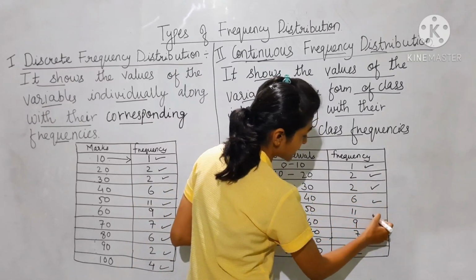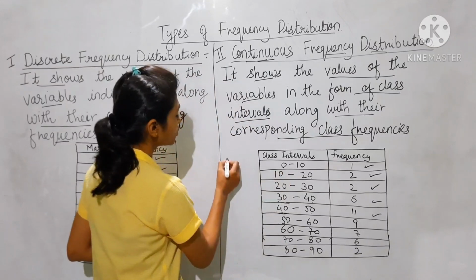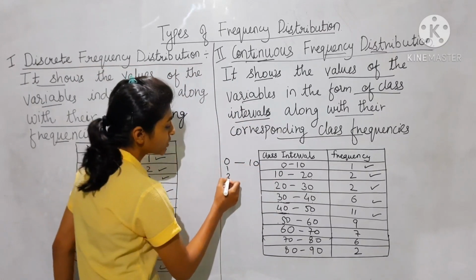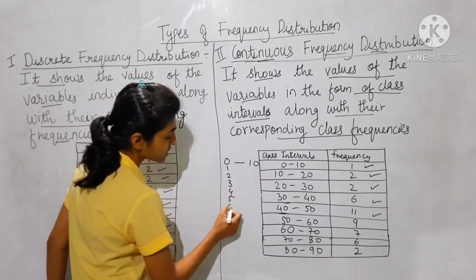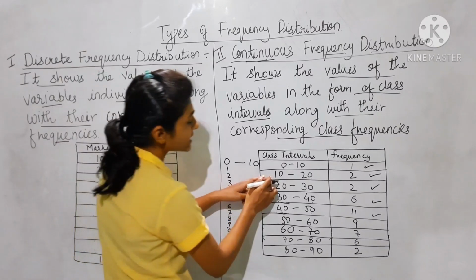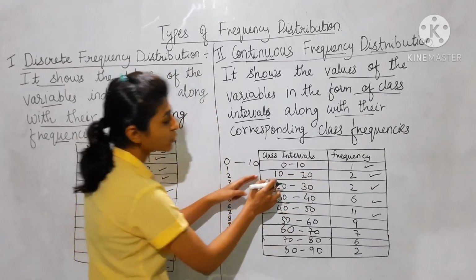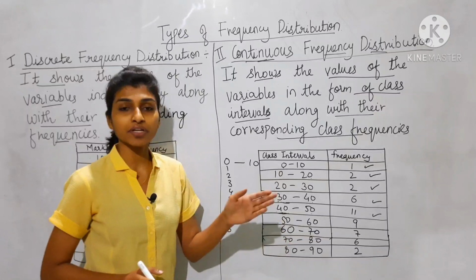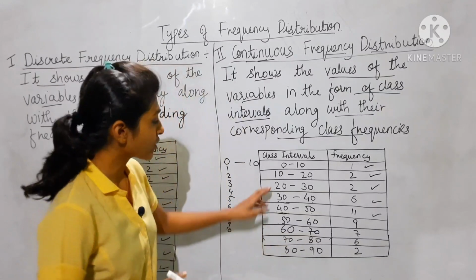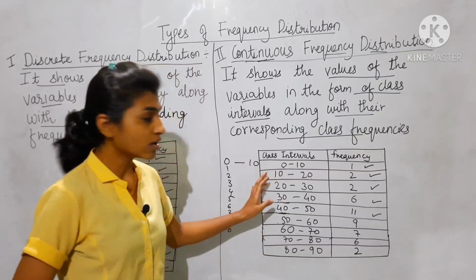In between 0 to 10 there will be the numbers 1, 2, 3, 4, 5, 6, 7, 8, 9, 10. Then the next class is 10 to 20. In between 10 to 20 there will be 11, 12, 13, 14, 15, 16 and so on till 20. So these are class intervals.